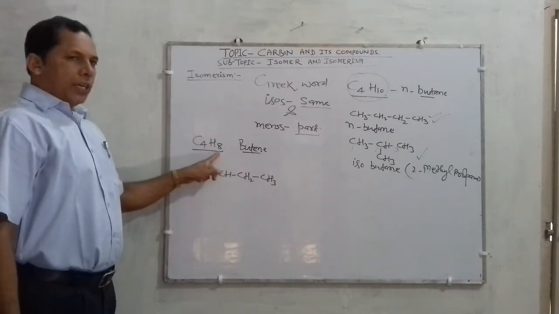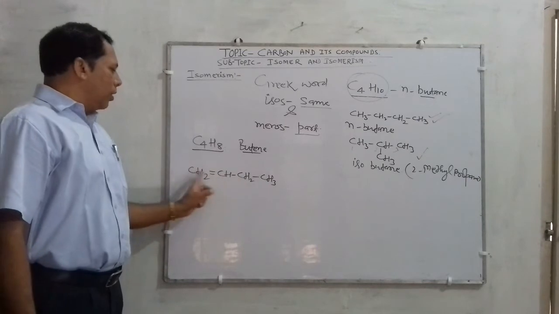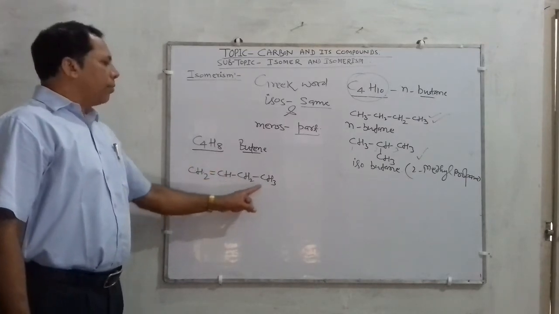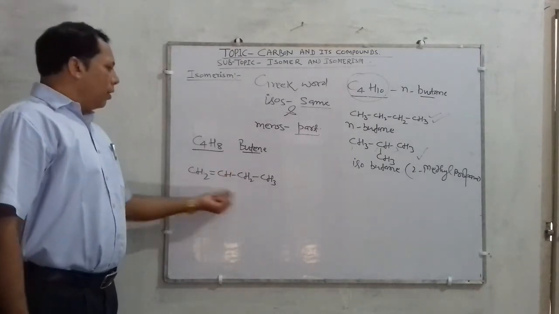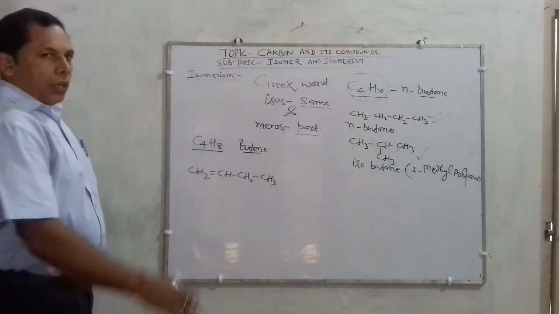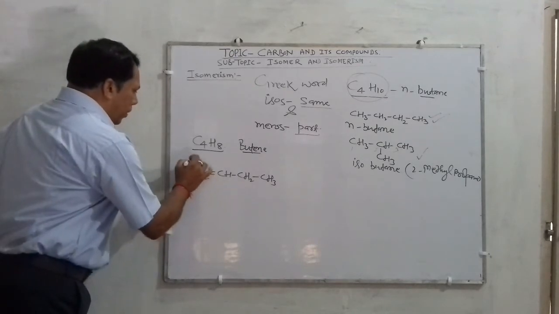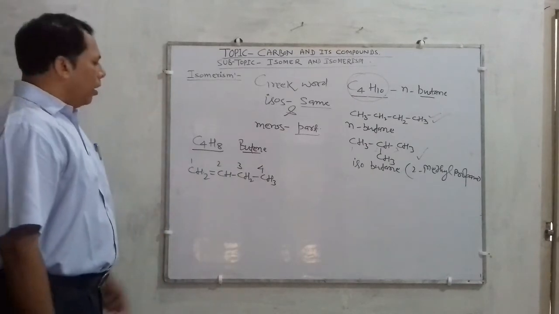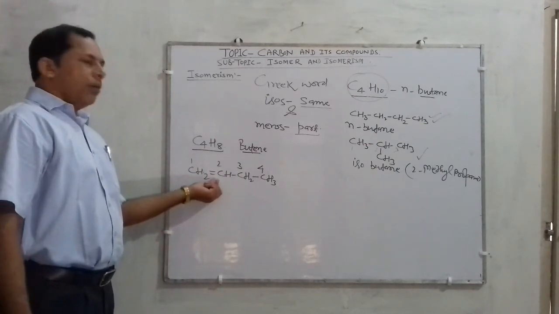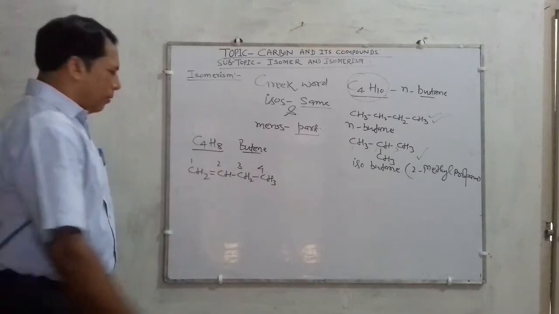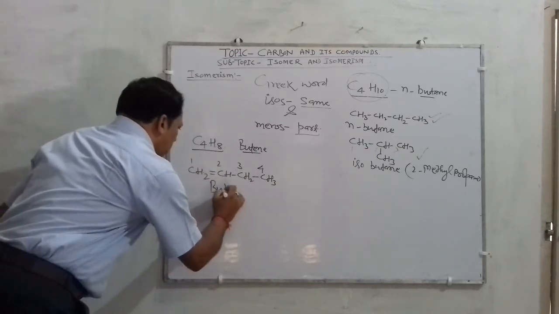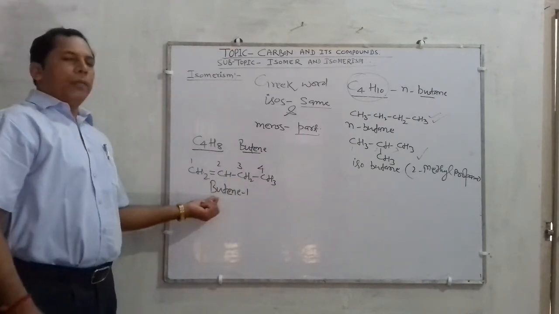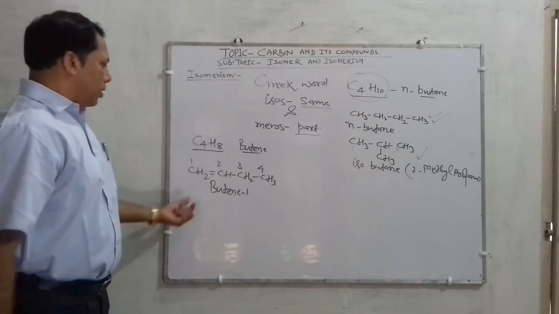Children, C4H8: count, 4 carbons should be there, 1, 2, 3 and 4 carbon. 8 hydrogens should be there. And what will be the name of this? You are looking that this double bond is present on carbon number 1. This is the way of numbering. So no doubt it has a double bond, so it is a butene 1. This compound is named butene 1 or 1-butene. How it is named will be discussed in upcoming lectures.